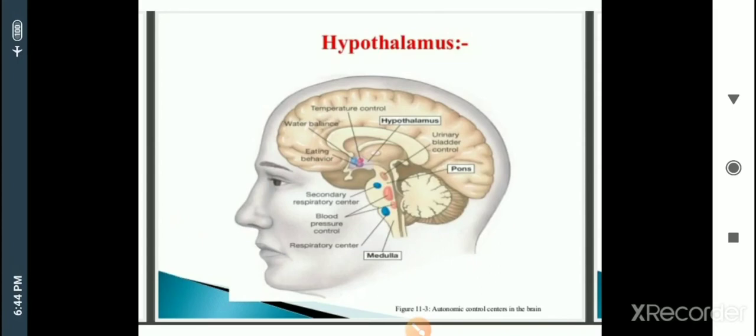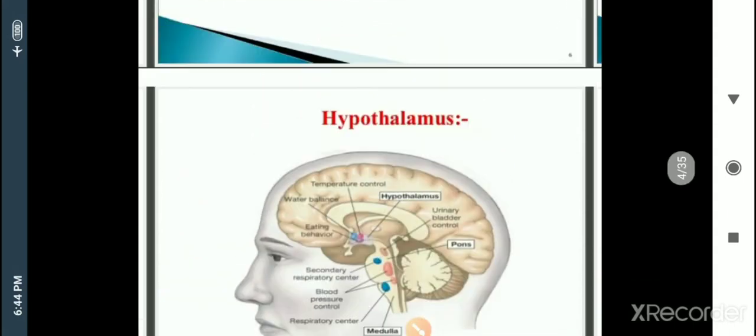By getting some signals, when we are suffering from high temperature, or an individual is suffering from very low temperature, then how to maintain the body's temperature, how to maintain the thermal balance in the individual's body, that responds to the signals we get from the external environment, and it is maintained by this hypothalamus.